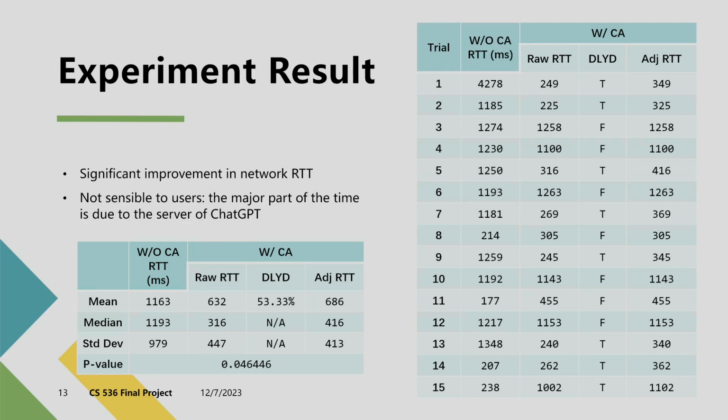However, when we conducted the experiment, we didn't feel that much difference. We believe that this is because the ChatGPT server contributes the most portion of the time we wait for a response. A reduction in networking time does not make us feel very different. So this can still be our next step, to improve network performance for our project.